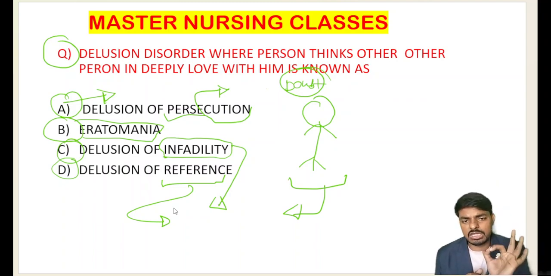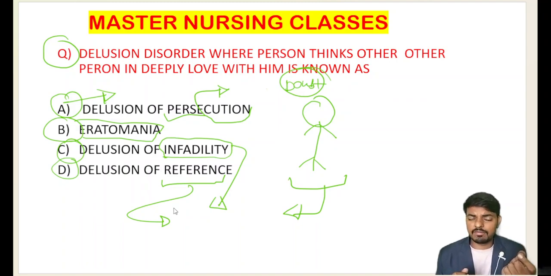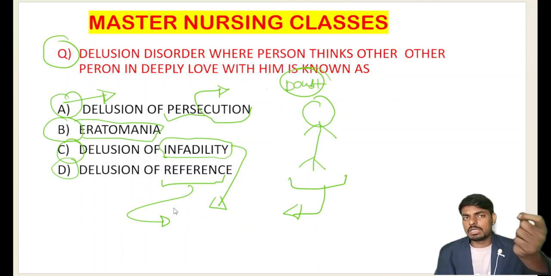Persecution stands for doubtful: the patient is always doubtful or suspicious towards others, and we call that the delusion of persecution. Erotomania is where he or she thinks that a person of higher status or higher personality is deeply in love with him or her. Delusion of infidelity is the false fixed belief that his loved one is unfaithful to him. Delusion of reference: whatever is happening around the person, he refers each and everything to himself, so we call that the delusion of reference. Please note it in your notebook.